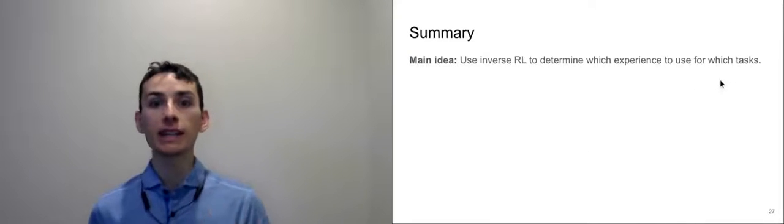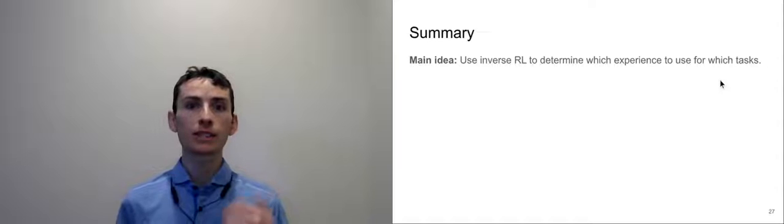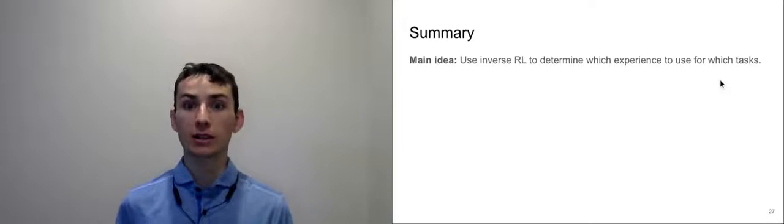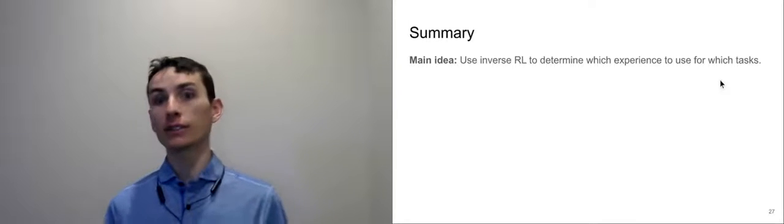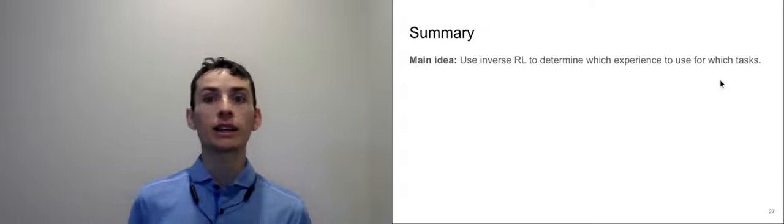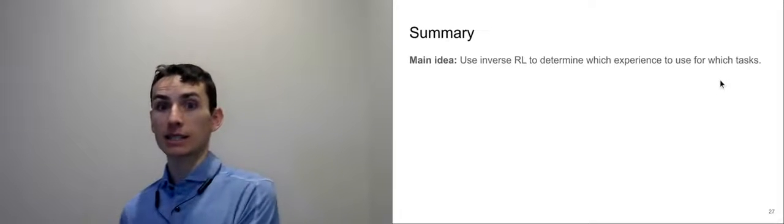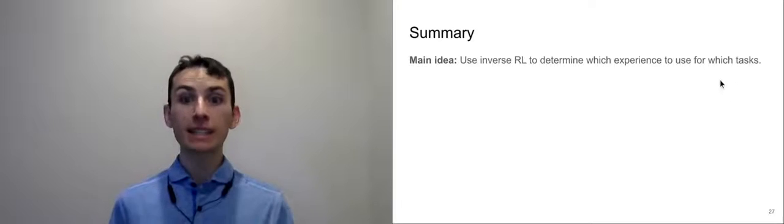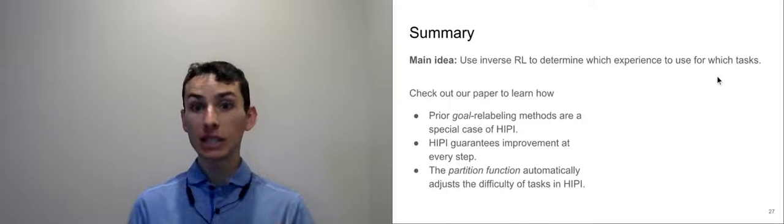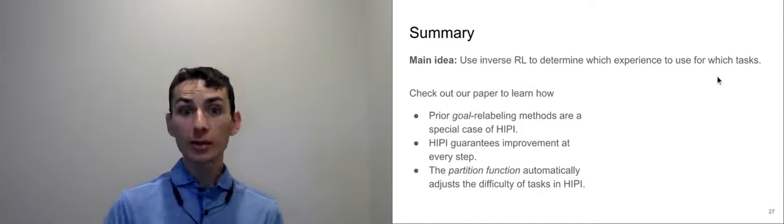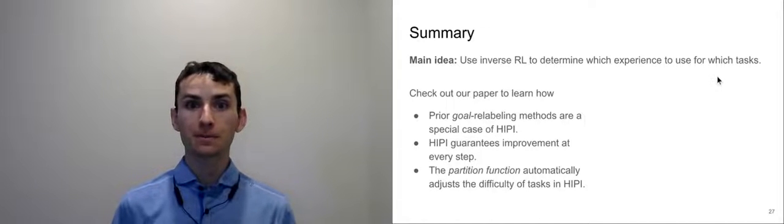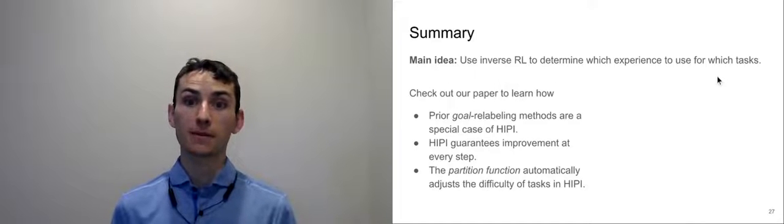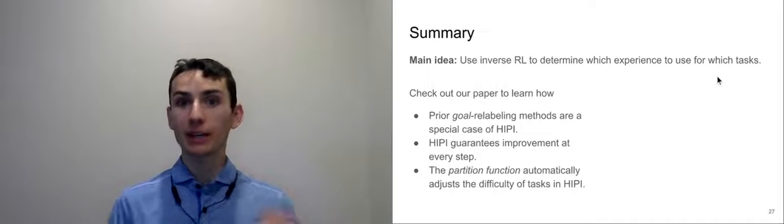In summary, the main idea of this work is that inverse RL provides an effective mechanism for sharing experience across tasks. The intuition is that if a human mistakenly thinks that a robot solving one task is actually solving a different task, this is a good cue that we can use this experience for solving this other task. There are many things I didn't get a chance to talk about, such as how the partition function from inverse RL automatically normalizes the difficulty of different tasks for Hippie. Please check out our paper for more information. We've also released our code so you can build on it. Thanks.